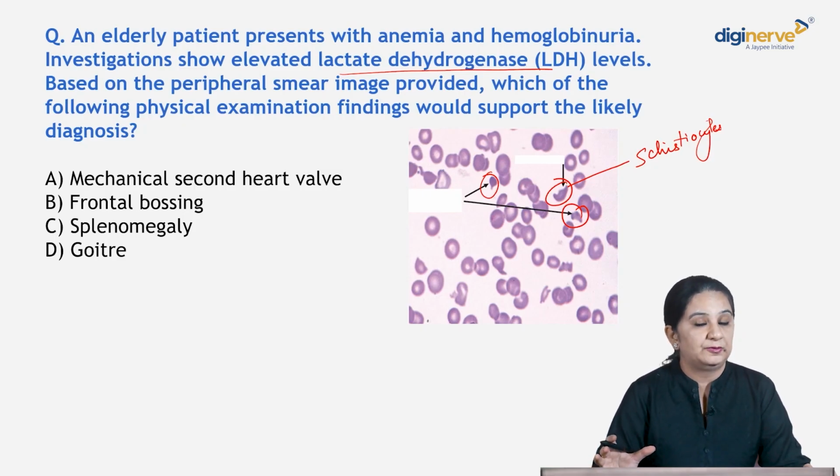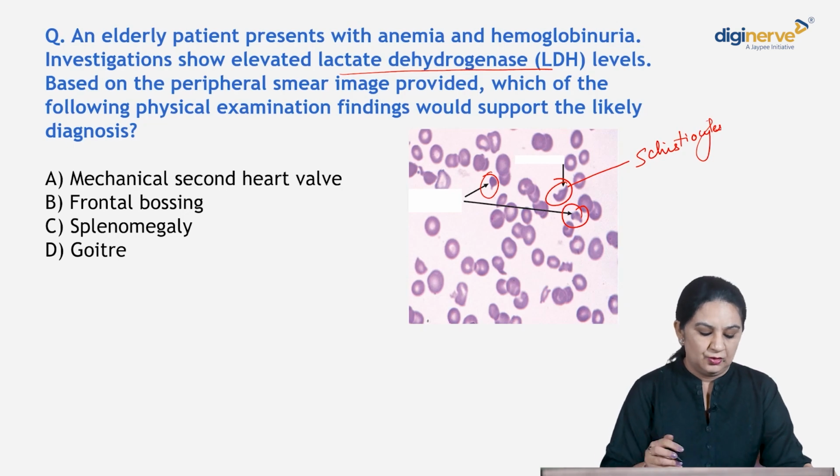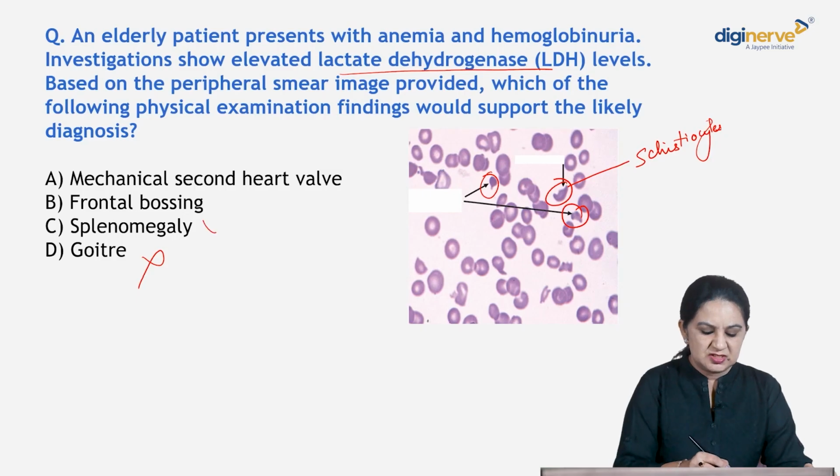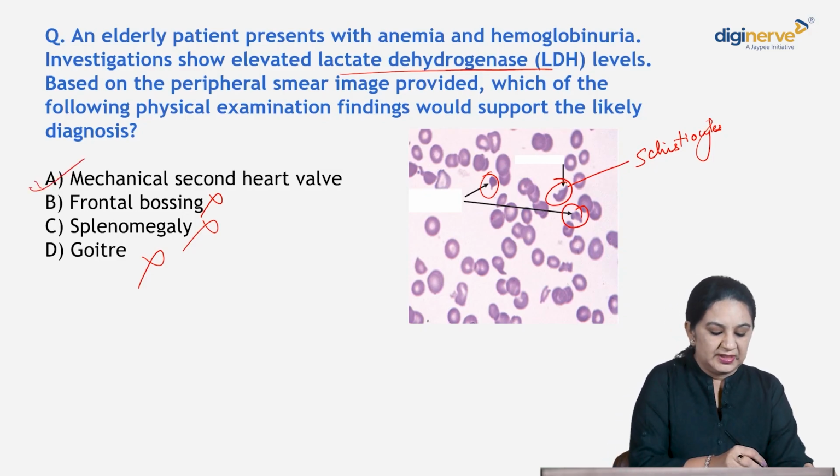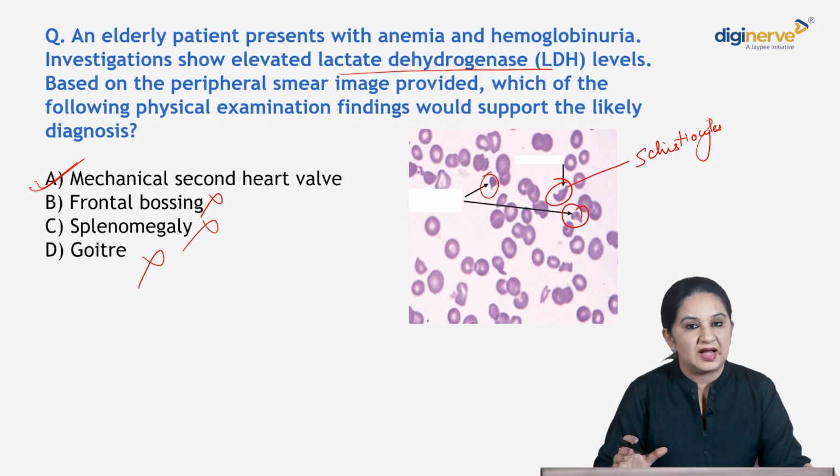So, what could be the answer here? Goiter, unlikely, not related to the presence of schistocytes. Splenomegaly, again schistocytes will not be seen. Frontal bossing, probably they are talking about thalassemia. Again, schistocytes will not be seen in thalassemia. It will be seen in a mechanical heart valve.